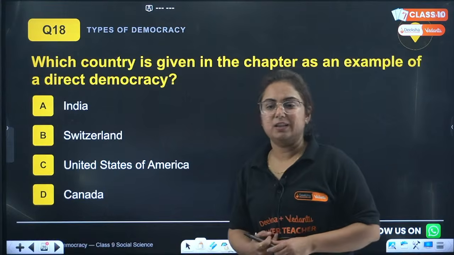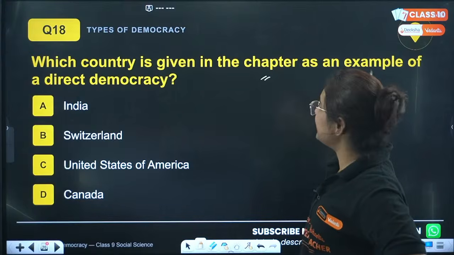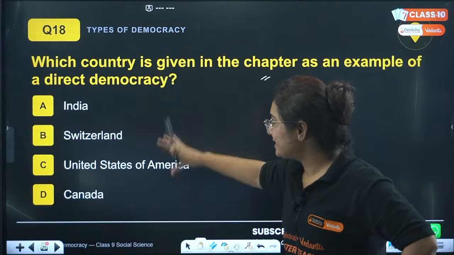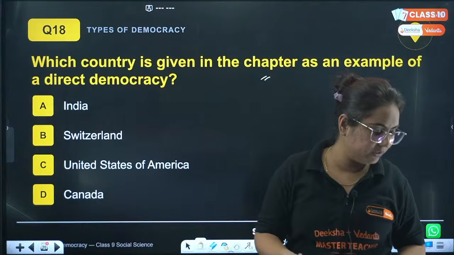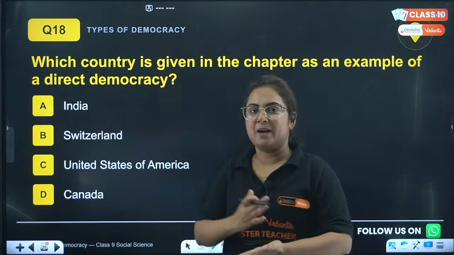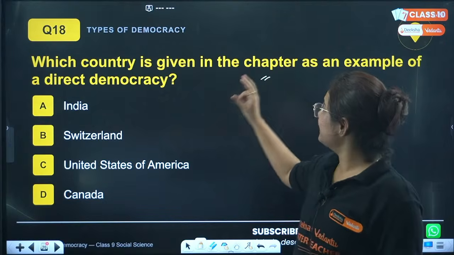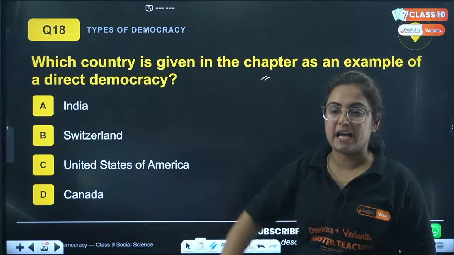Question number 18 of the day: which country is given in the chapter as an example of a direct democracy? India, Switzerland, USA or Canada? I am just telling the answers before the next question comes, so you don't make a mistake here. Which country is given in the chapter as an example of direct democracy?